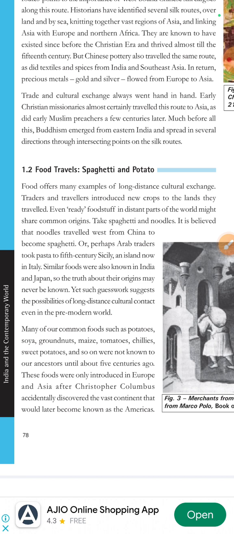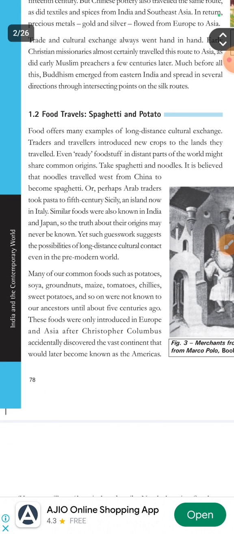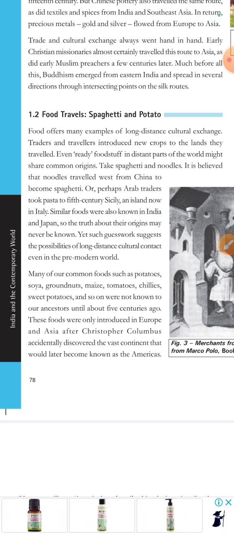Or perhaps Arab traders took pasta to 5th century Sicily, now in Italy. Similar foods were also known in India and Japan. So the truth about their origins may never be known. Yet such guesswork suggests the possibilities of long-distance cultural contact even in the pre-modern world.